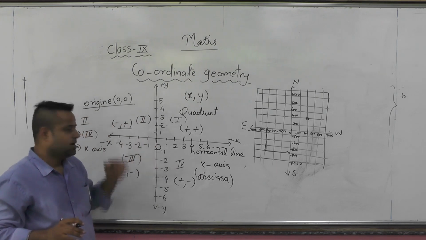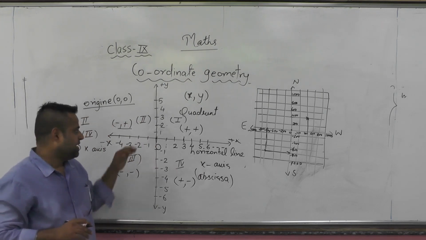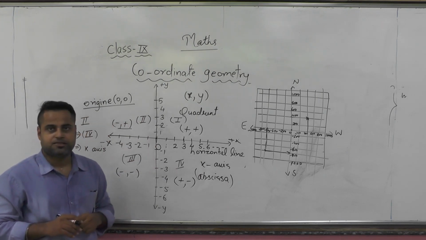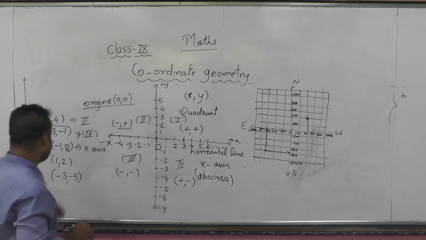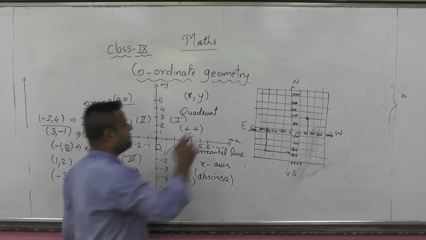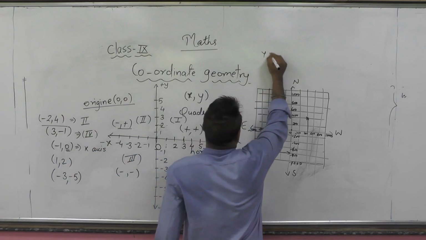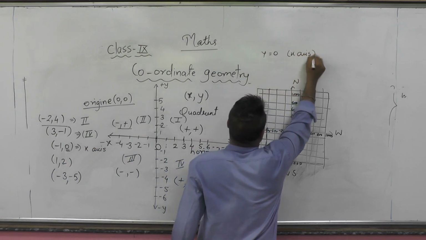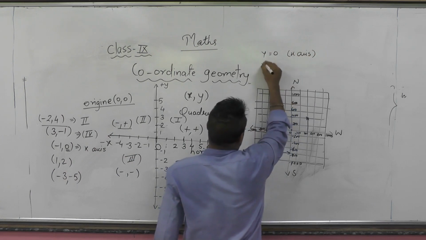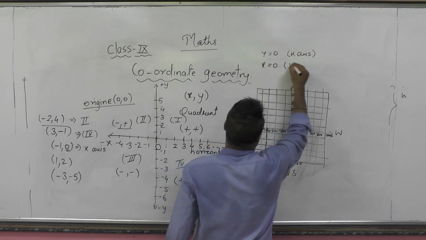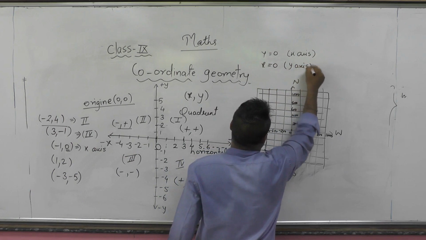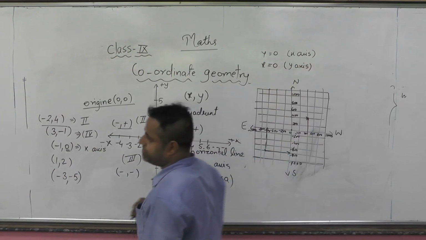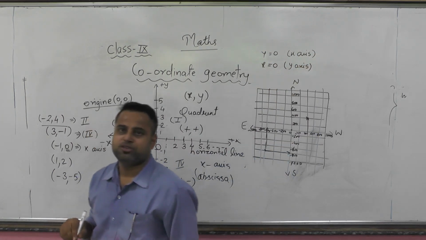It is a location on the line, so we call it on the axis. So remember that whenever y equals 0, the point will lie on the x-axis, because y is 0 on the x-axis, and whenever x is 0, that point will lie on the y-axis. So y equal to 0 means x-axis and x equal to 0 means y-axis.